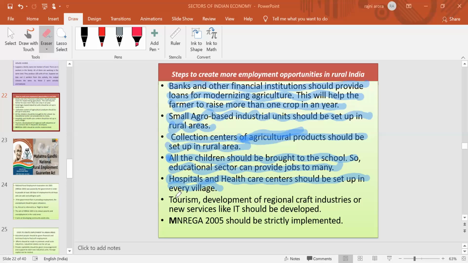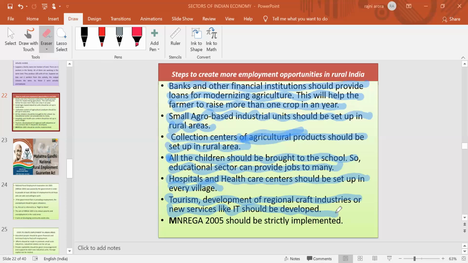Then development of new kinds of industries in rural areas, like tourism, craft industries, and IT-based industries. These must be set up and developed in rural areas, so that the people of the rural areas will also be able to get work.